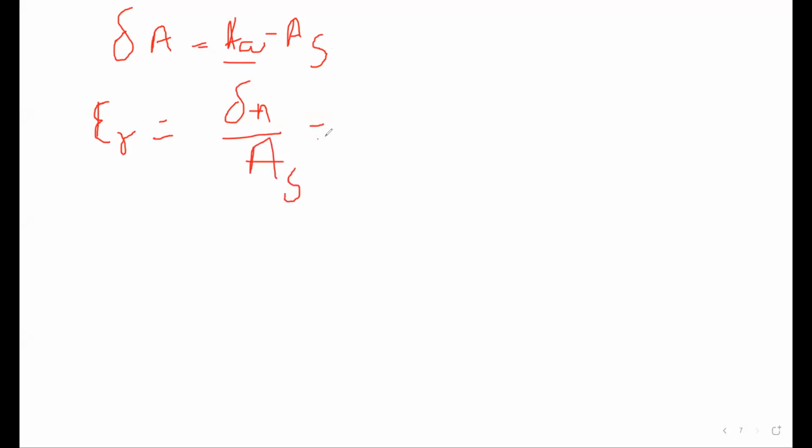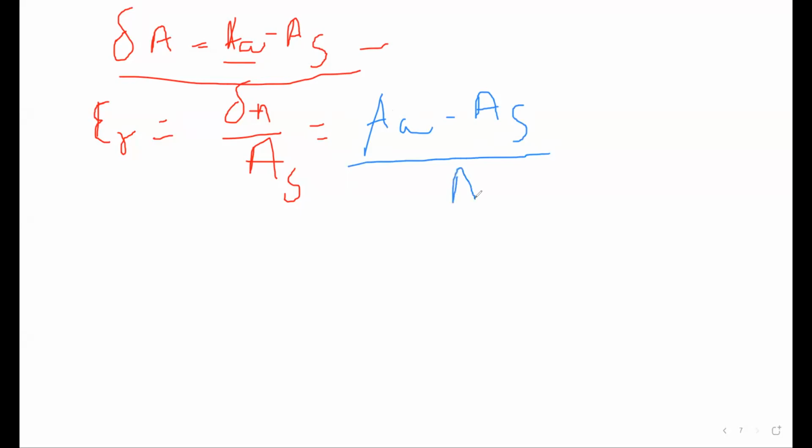But now I can replace del A with this value. So I will put here simply AA minus AS, divided by AS. So I can also have this kind of equation for my relative limiting error.